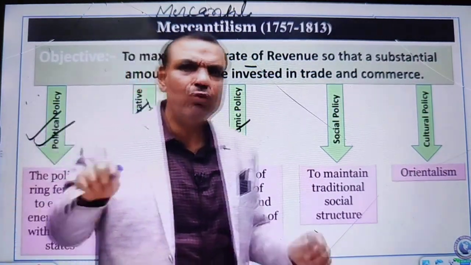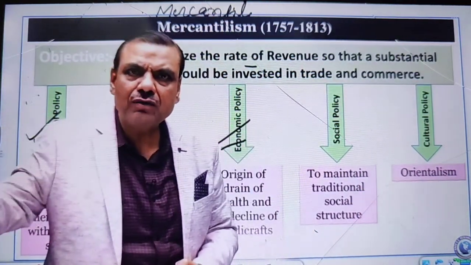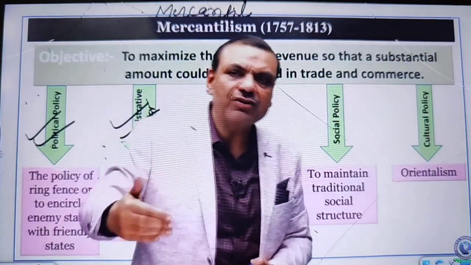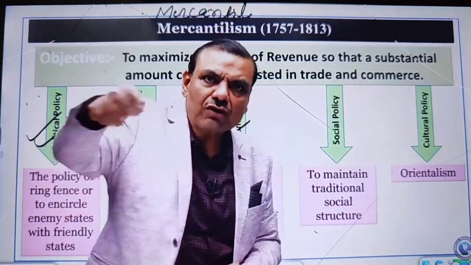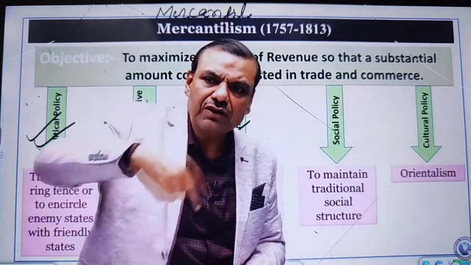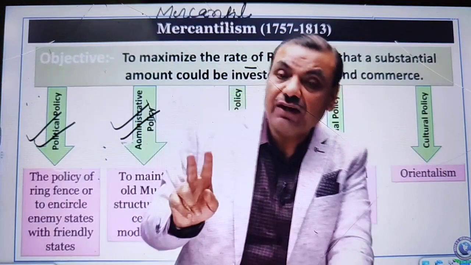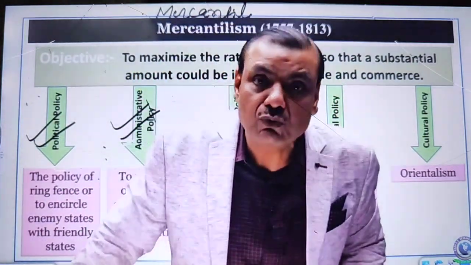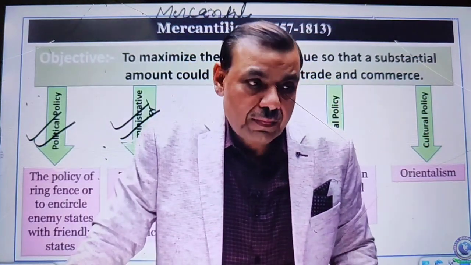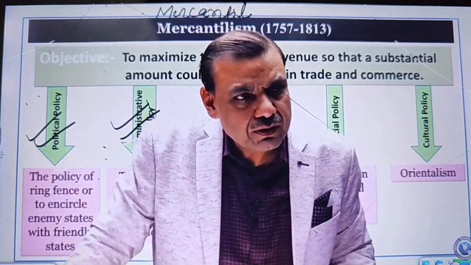And the circuit court was supposed to move to every place twice a year. It means that for every 6 months, it will stay somewhere and make a trial of the cases. After finishing the cases, it had to move to another area. So you can say it was moving around the clock of the year, from region to region, visiting at least twice a year. Every 6 months, it has to make a trial of the cases. So that is called circuit court. In Hindi, that is called Chalta Phirta court. It is a moving court. Okay? Both are the same.